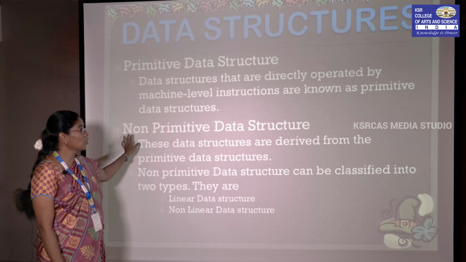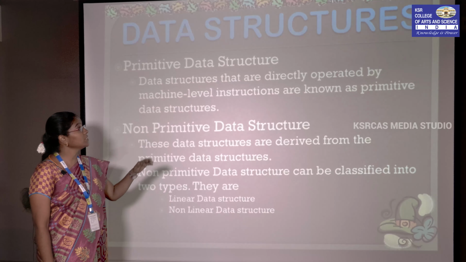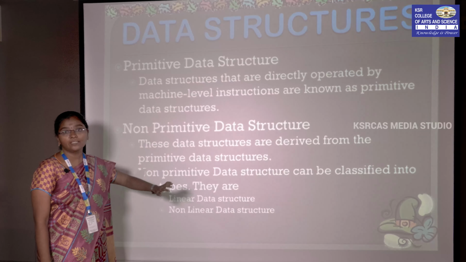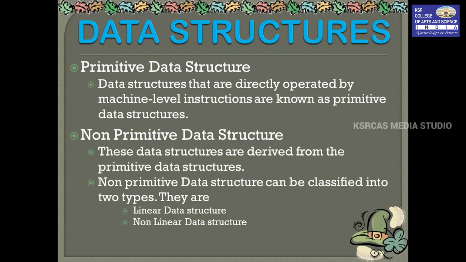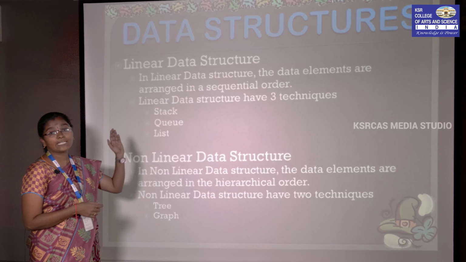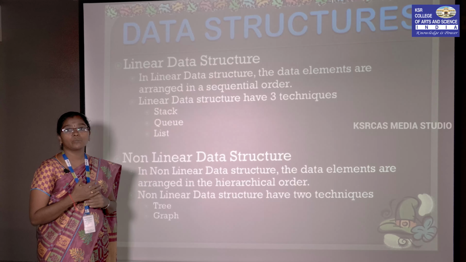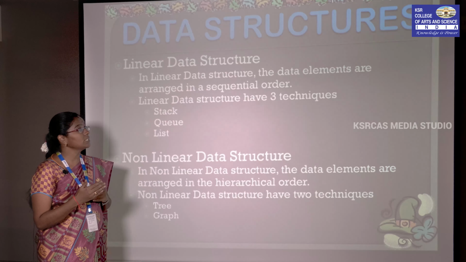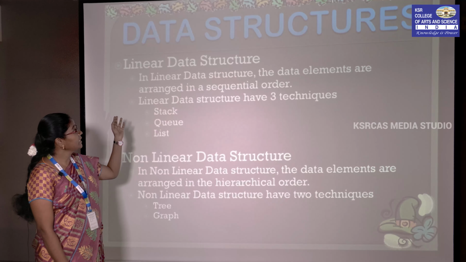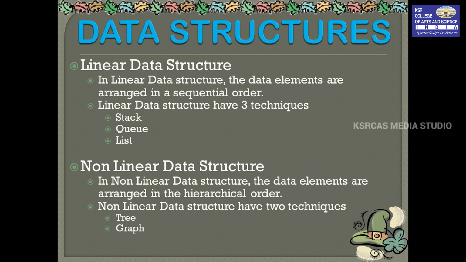Next we move on to non-primitive data structure. This non-primitive data structure is derived from the primitive data structure. Again this non-primitive will be classified into two types. One is linear data structure and another one is non-linear data structure. First we see what is linear data structure. From the name itself, linear means sequential arrangement, that is one by one arrangement. In linear data structure the data elements are arranged in a sequential order. In linear we have three techniques: stack, queue and list.